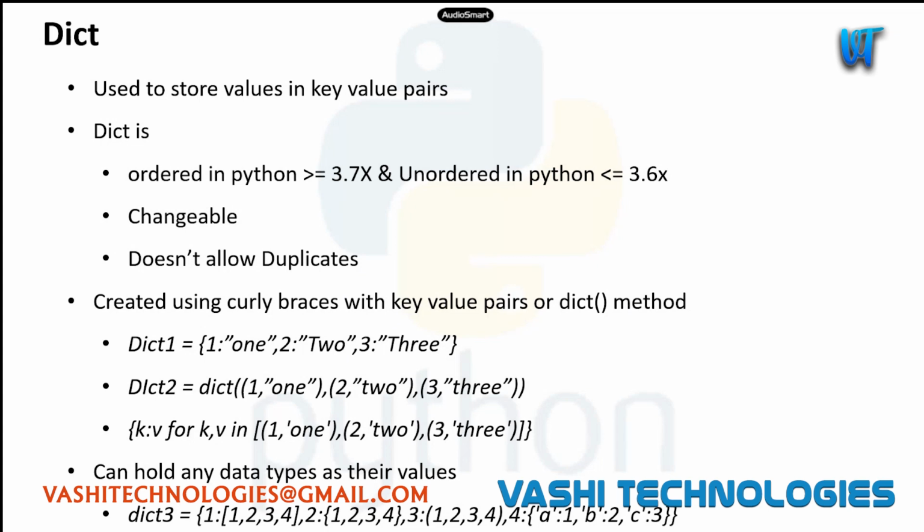Okay, dictionary as name suggests, like in a normal dictionary we will be having words and their respective meanings, right? So similarly in Python, a dictionary will be having a key and a value. So we can access any values which were stored in the dictionary using the key.